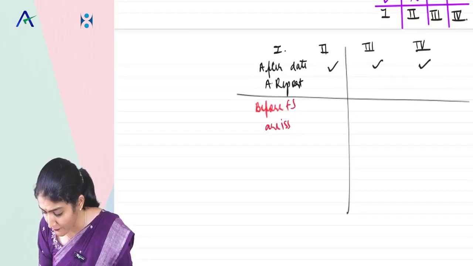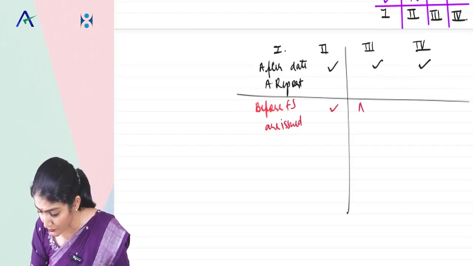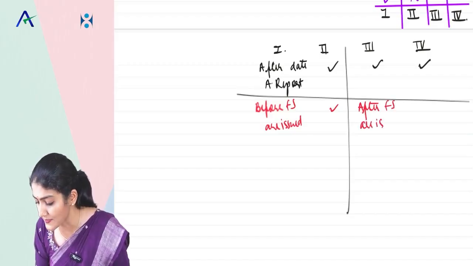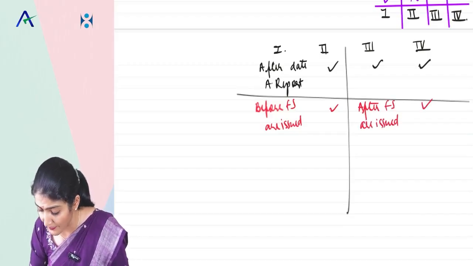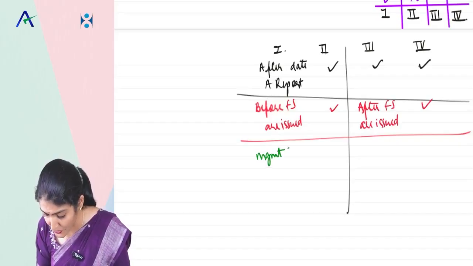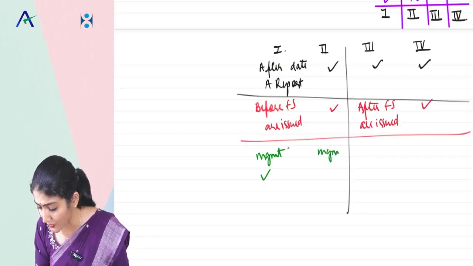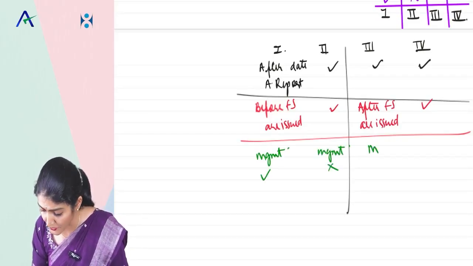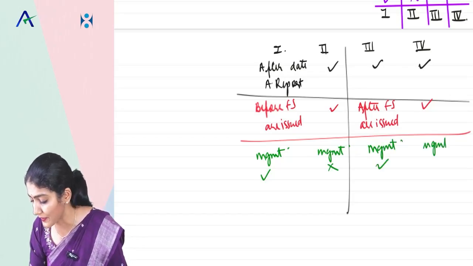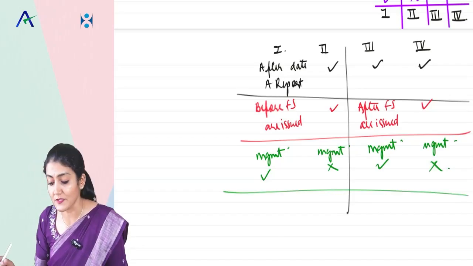Situations 3 and 4, it is after the financial statements are issued, and then after that, management amends the financial statements, or management does not agree to amend the financial statements.